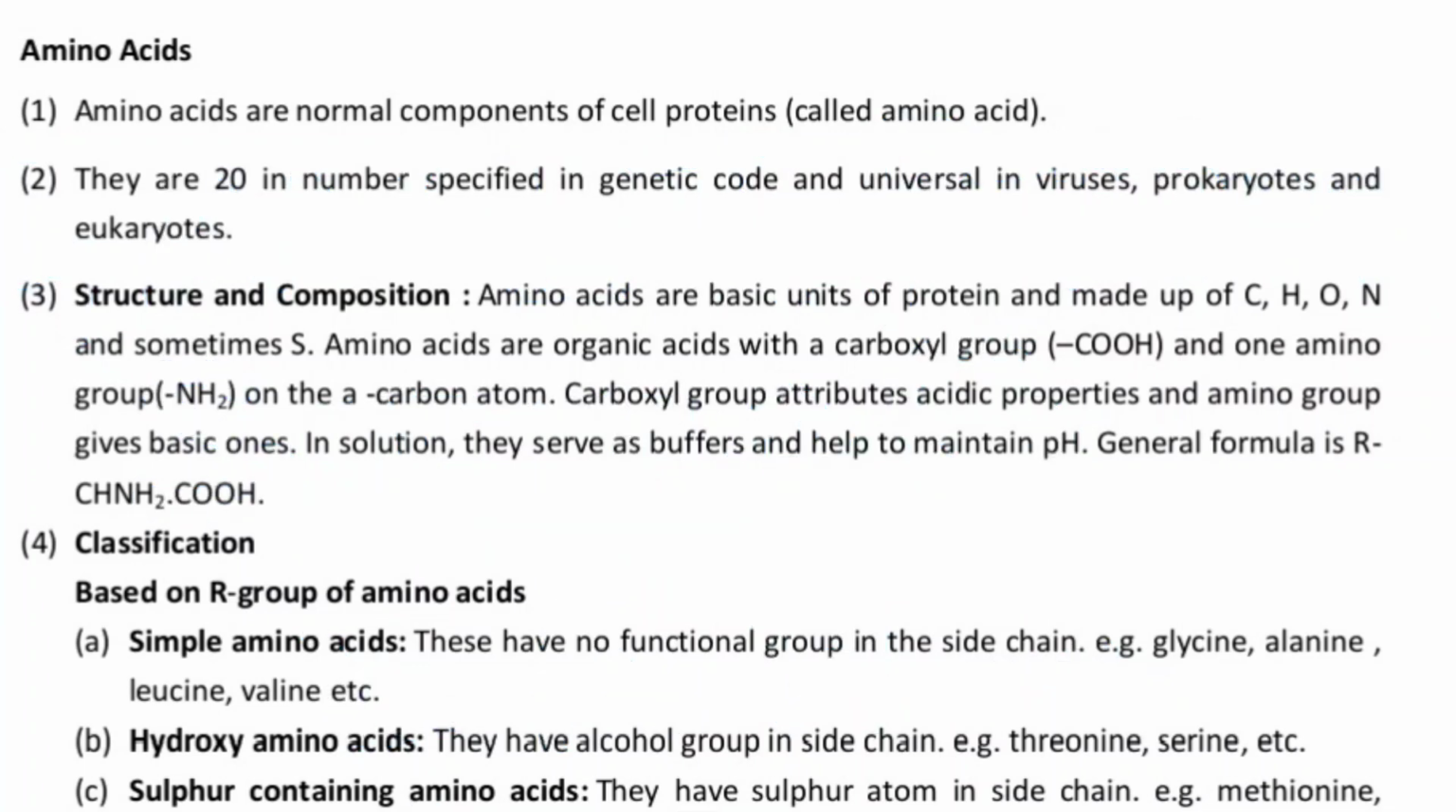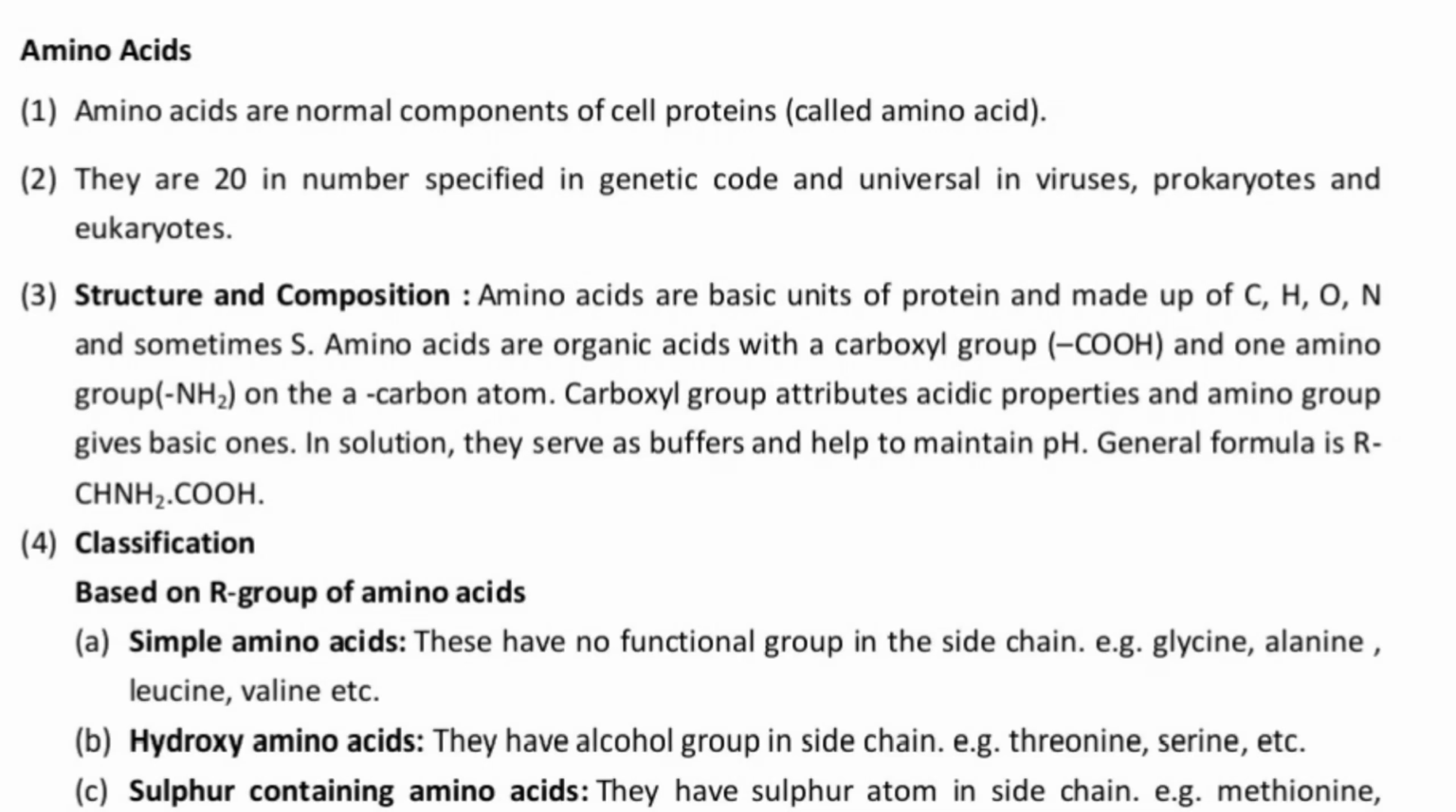Okay. Now, structure and composition. Amino acids are the basic unit of proteins, and they are made up of carbon, hydrogen, oxygen and nitrogen, and sometimes sulfur as well. There are some special amino acids, like cysteine and methionine, which contain sulfur.